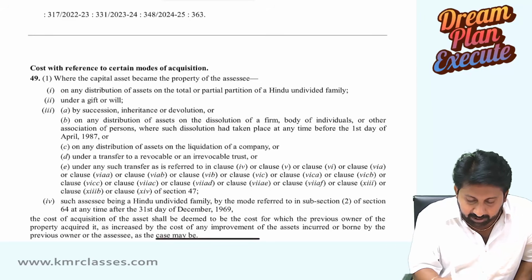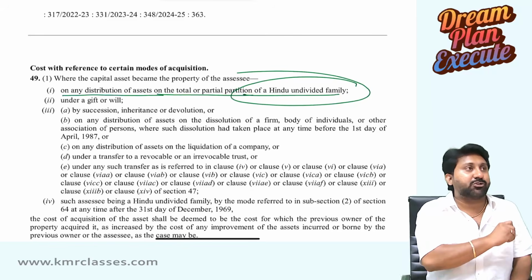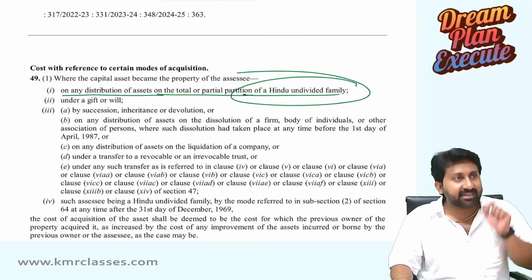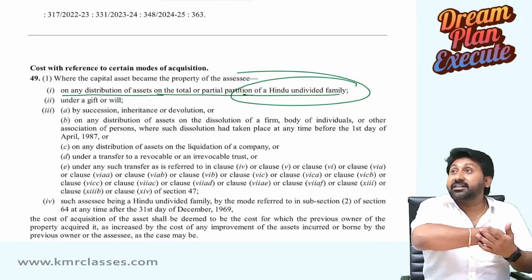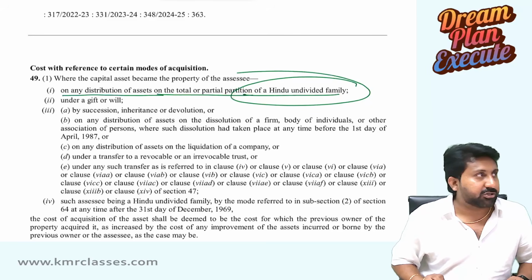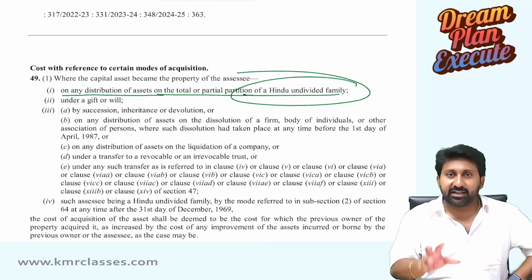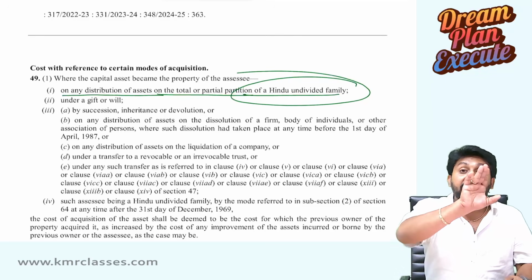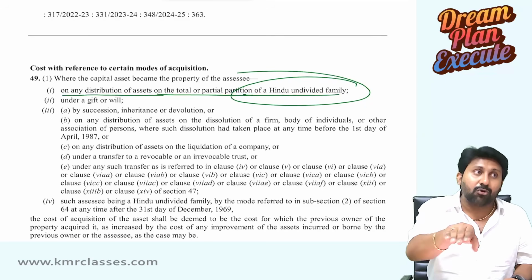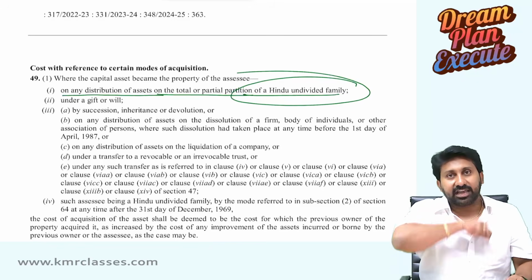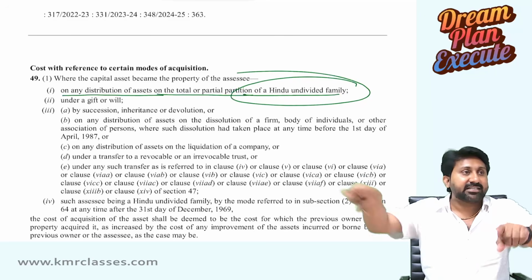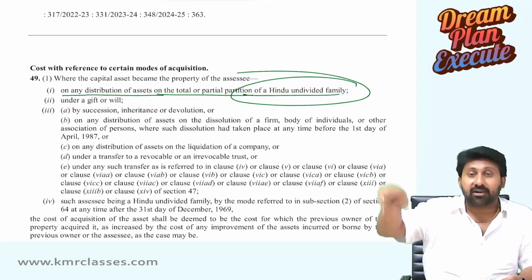Where a capital asset became the property of the assessee on any distribution of assets on total or partial partition of HUF. So as per section 49(1)(i), the partition timeline: if there is any distribution of assets, whenever you are taking the period of holding, don't consider only the period of holding from the partition date. You should also include the period of holding of the previous owner, that is the HUF period. So if HUF held it for 3 years and you hold it for 6 days, it becomes 3 years and 6 days period of holding to the transferee who is a family member.